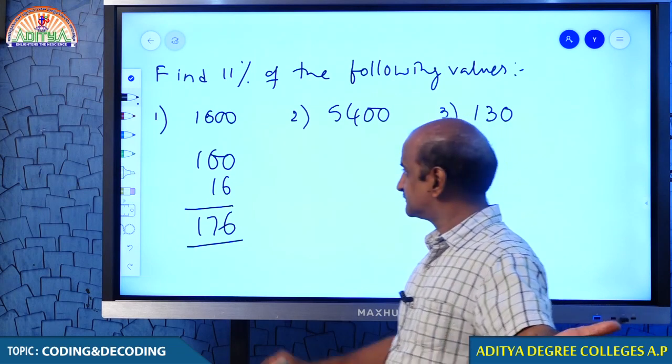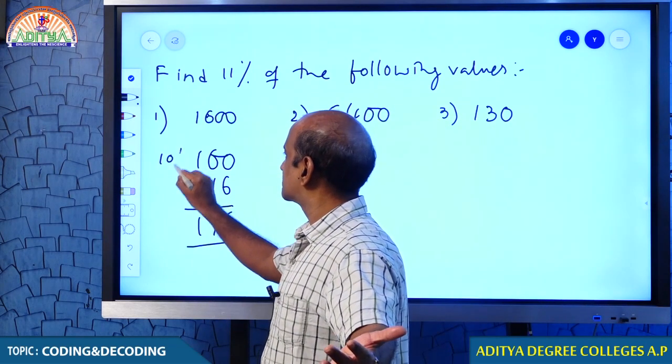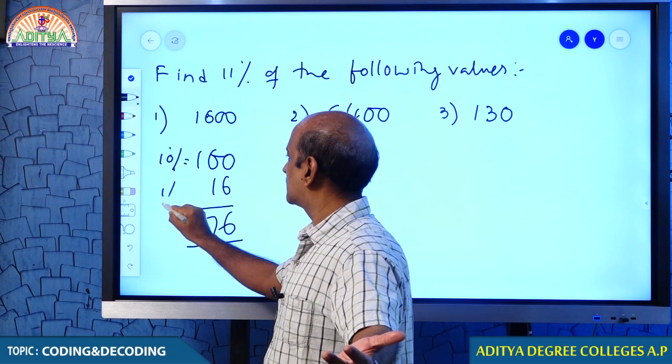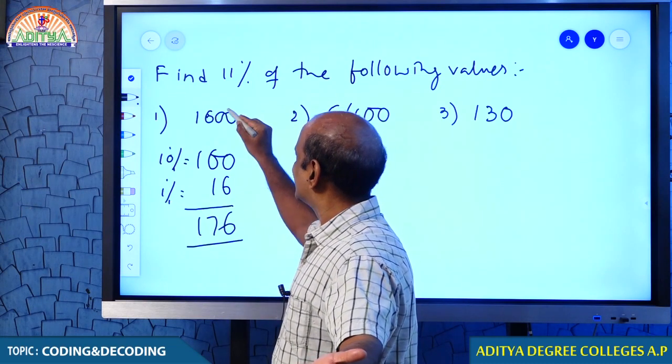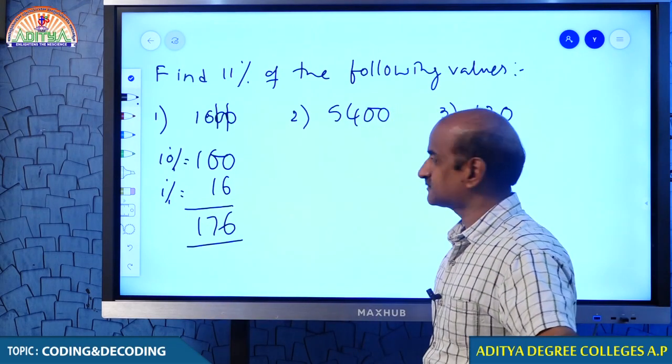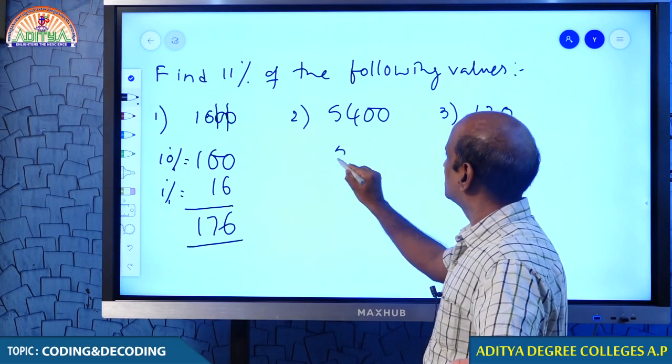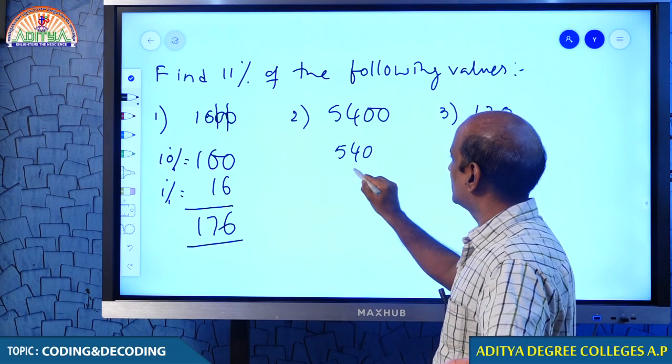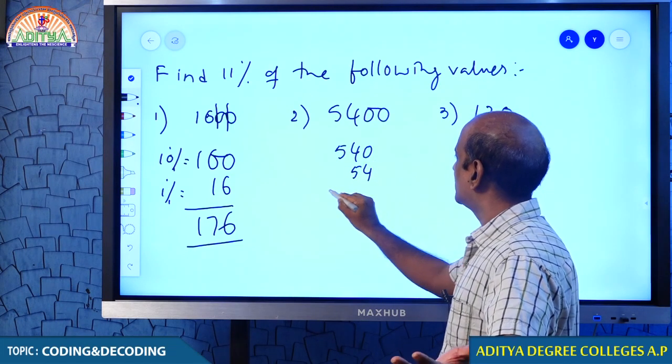What, man? Is it not 10%? And is it not 1%? This is 10%, this is 1%. Come on. 10% is 540, 1% is 54.